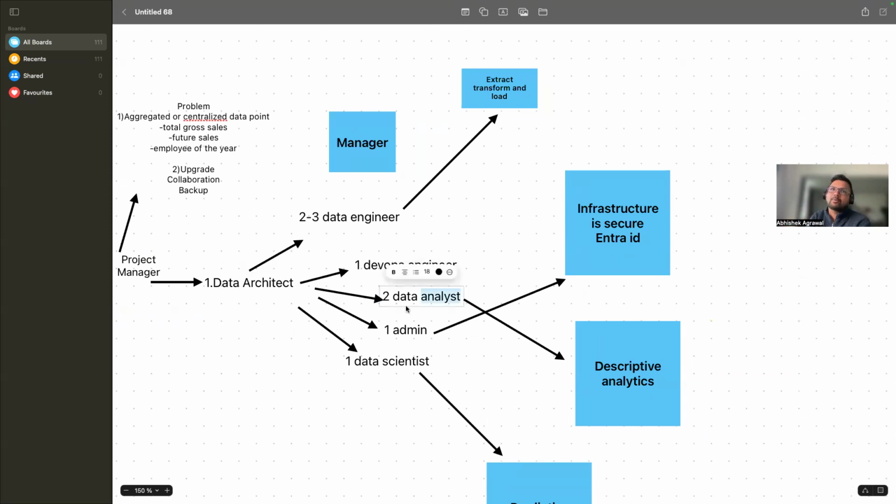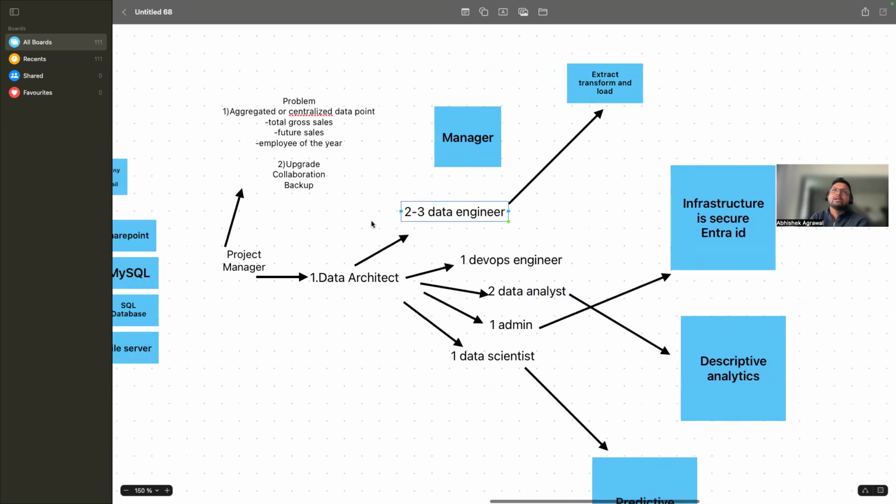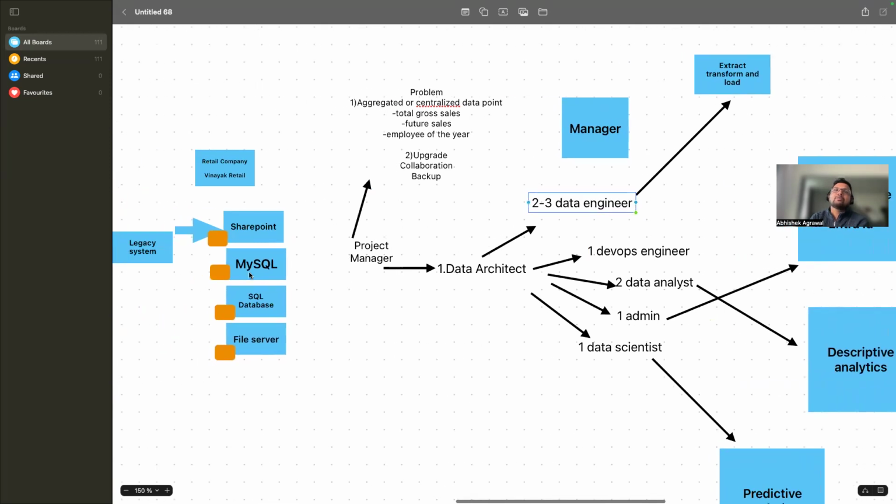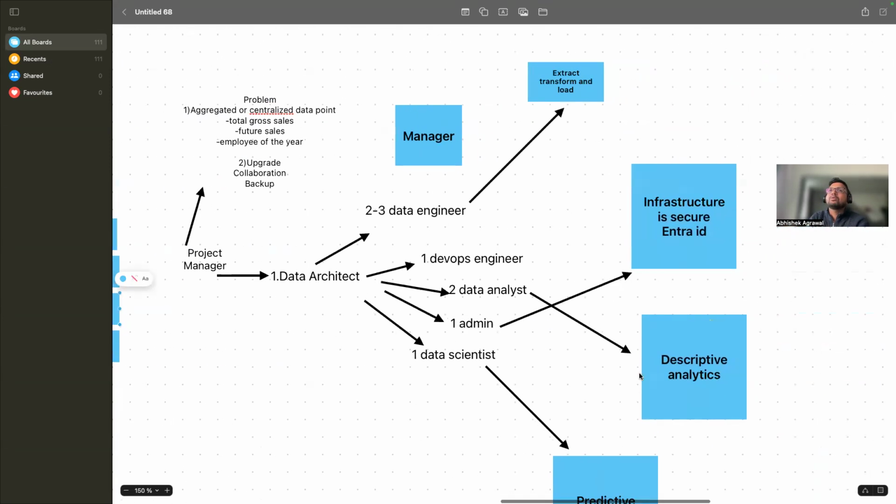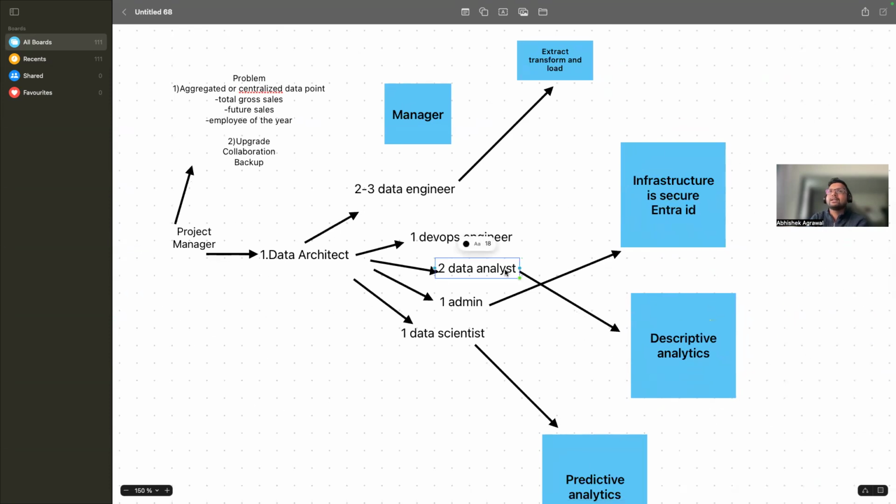So the data analyst will check the data point. Hey, do I have this data point or not? Then the data analyst will communicate with the data engineer. Hey, data engineer, I don't have this data point. Can you get this data for me? So what will the data engineer do? The data engineer will check all of these data points, get the real estate data. Suppose he understood that the real estate data is there in the SQL database. So he will try to move the data from the SQL database to a cloud storage, right? The extraction part, and then make it ready, give it to the data analyst and tell that, hey, I have the retail data now in the data lake, you can use it. So now the data analyst will take that data and make some dashboard to understand that, right? So that is what the data analyst will do, right?